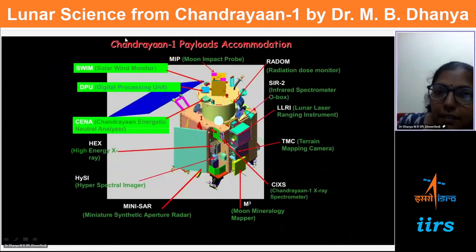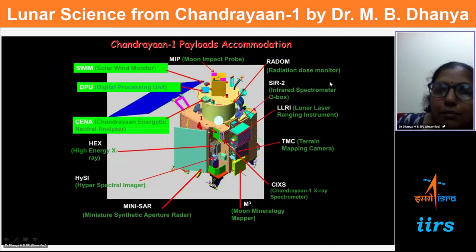And this is the Chandrayaan 1 payload configuration. There are 11 payloads addressing the different aspects of the Moon, which we can revisit slightly later. There are certain names associated with each payload, so when we discuss the results we can come back and see where they are.